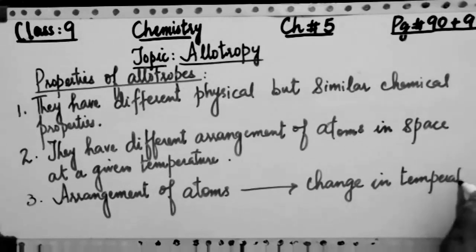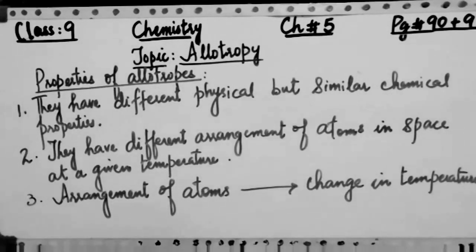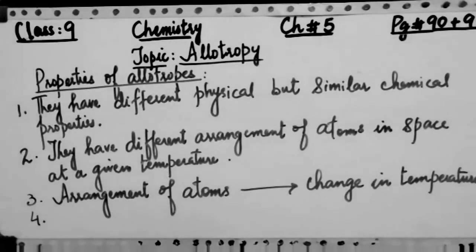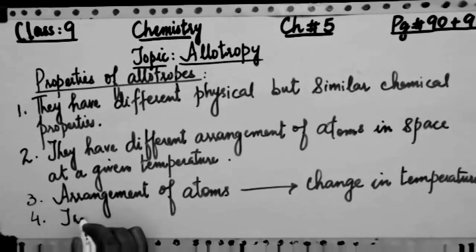If the temperature of the substance will be changed, then the atoms will also change their arrangement. Atoms will change their arrangement in such a manner that new allotropic forms will be produced. Is it clear? So arrangement of atoms basically changes, and why do they change? Because temperature is changed.